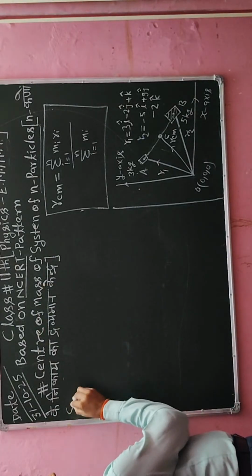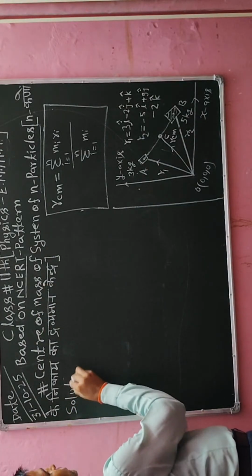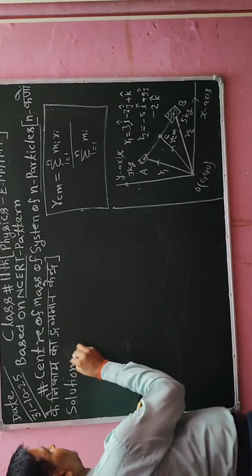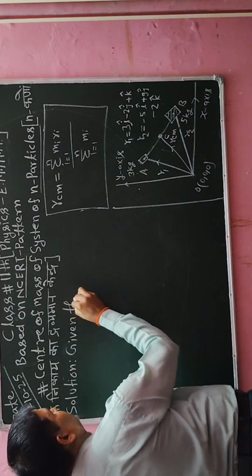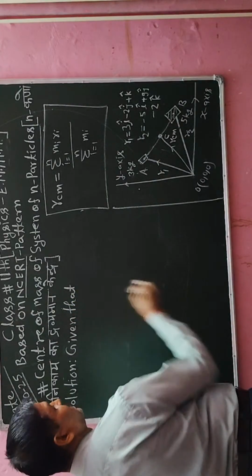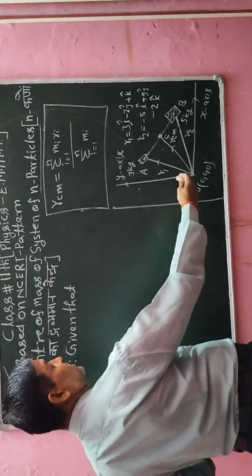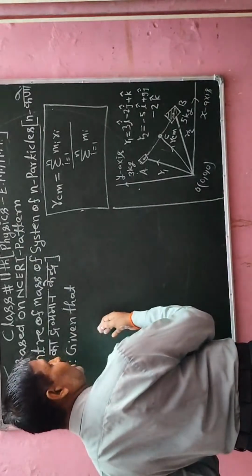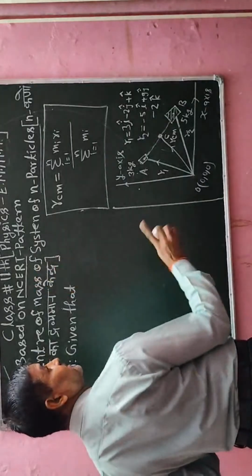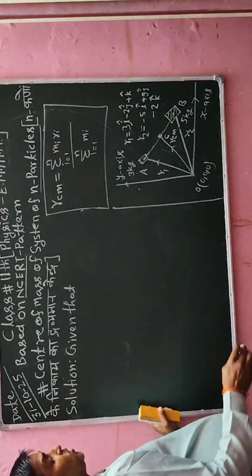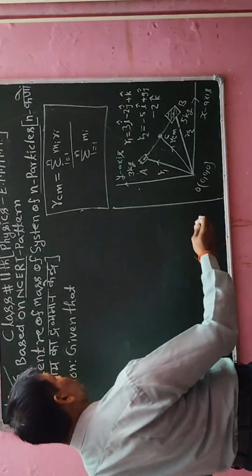In the first step I have to write here solution. Now here I will write given that all the information which is given in the diagram, so there is no need to write it more than once, because in the NCERT pattern it is available one time. So that concept we have to follow here.